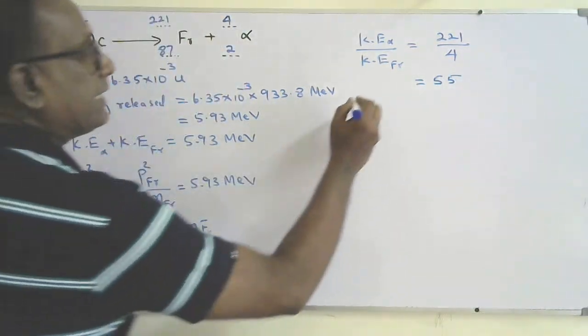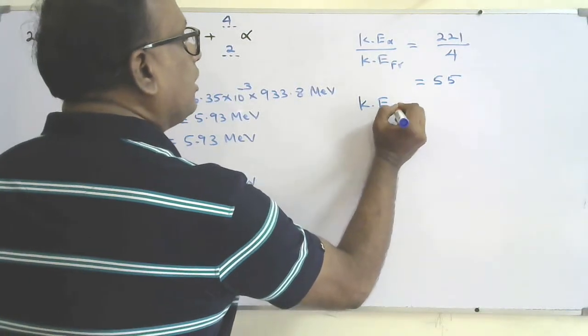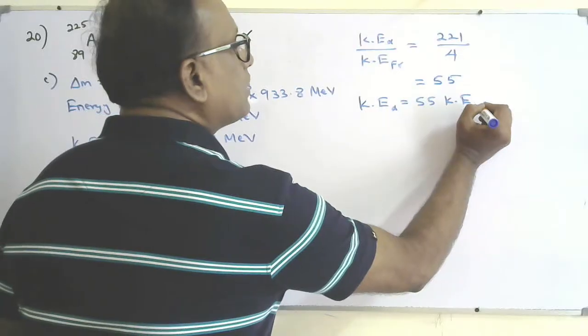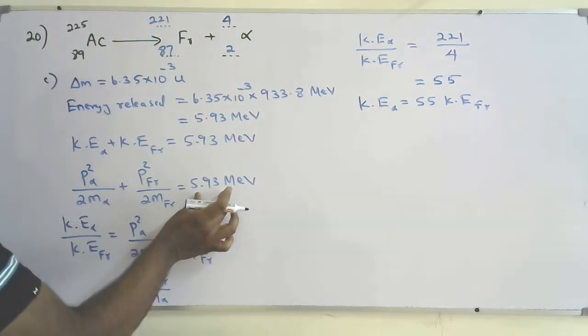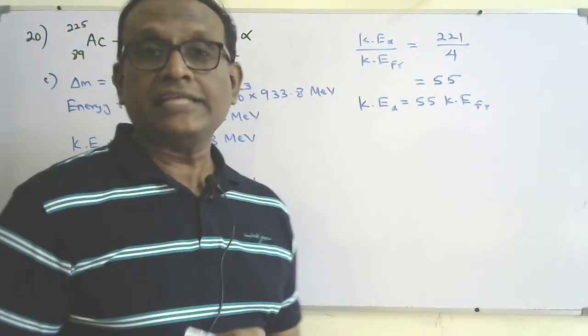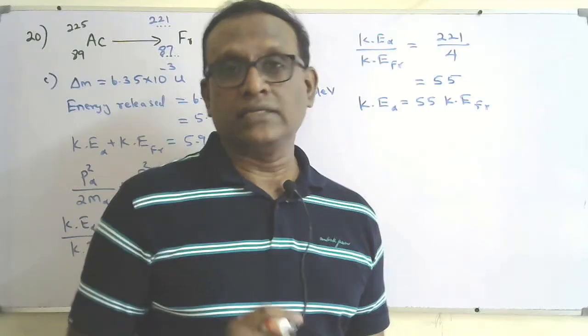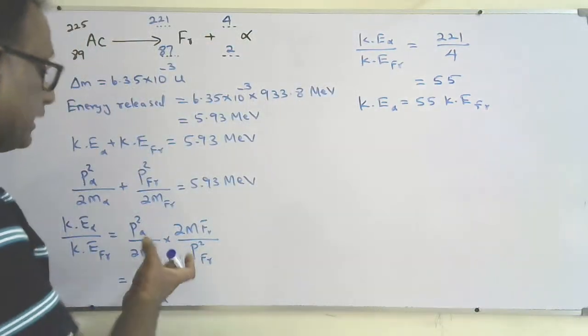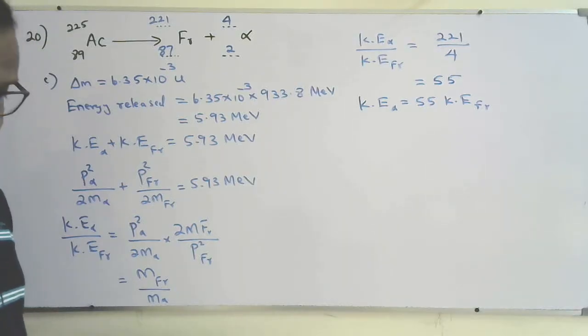That is, kinetic energy of alpha will be 55 times the kinetic energy of francium. So the total energy release is 5.93 mega electron volt. That will be divided across the alpha and francium at the ratio of 55 is to 1. So most of the energy will be obtained by the alpha particle.